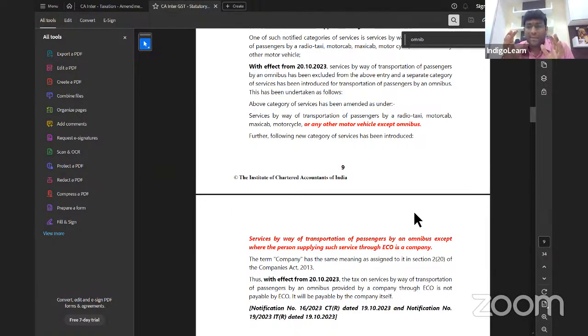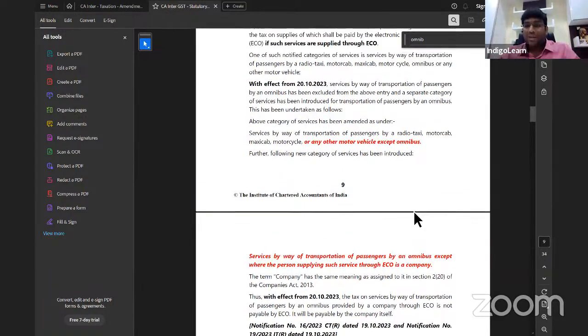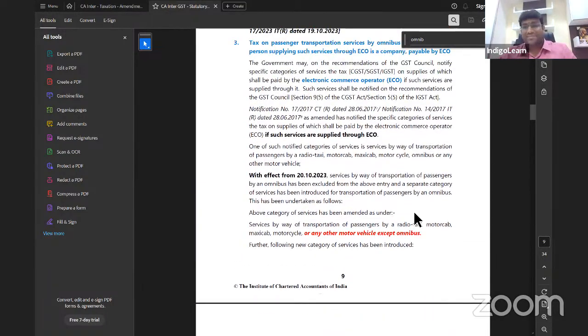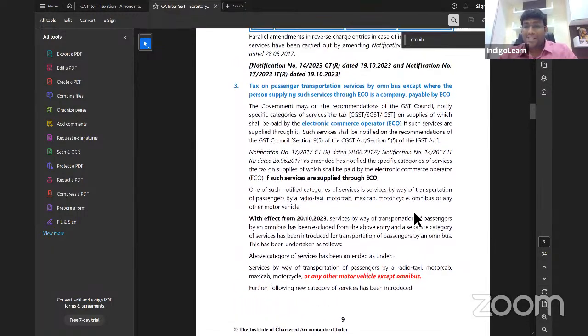See, the whole point is that, let me put it this way. Service by way of transportation of passenger by omnibus, except where the person supplying such service through eco is a company. That is the point. So in simple terms, in case of passenger transportation service by omnibus provided by the company through eco, then who is liable to pay GST is company itself. If it is other than company, who is liable to pay GST is e-commerce operator.